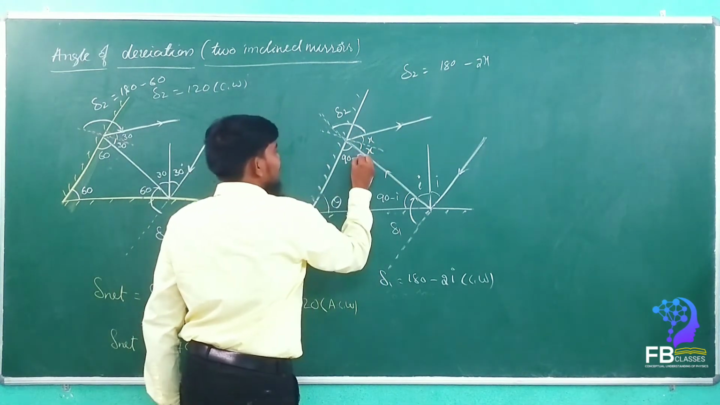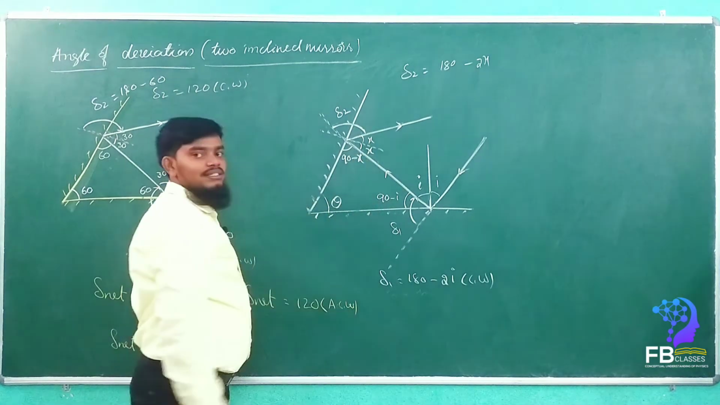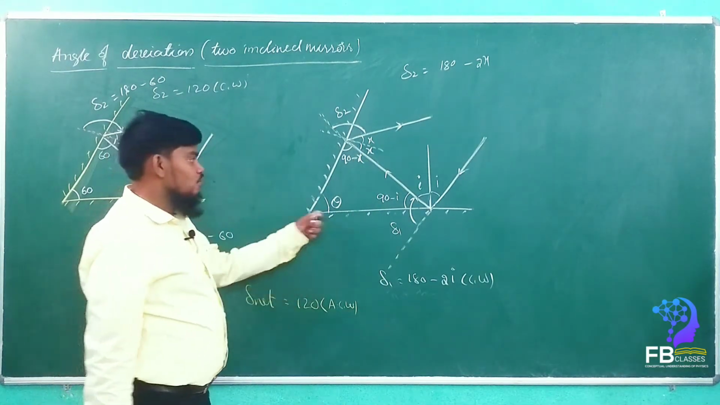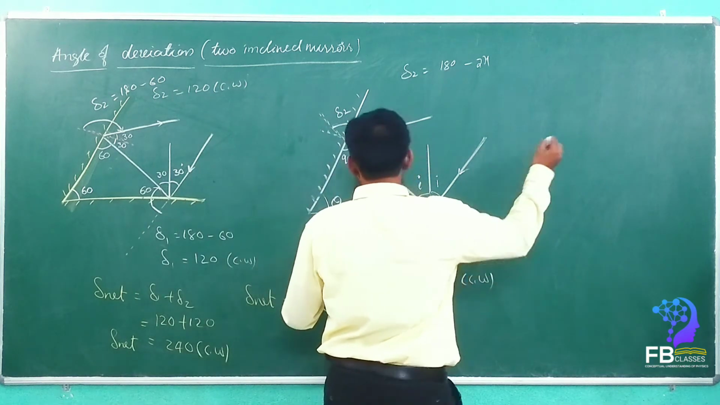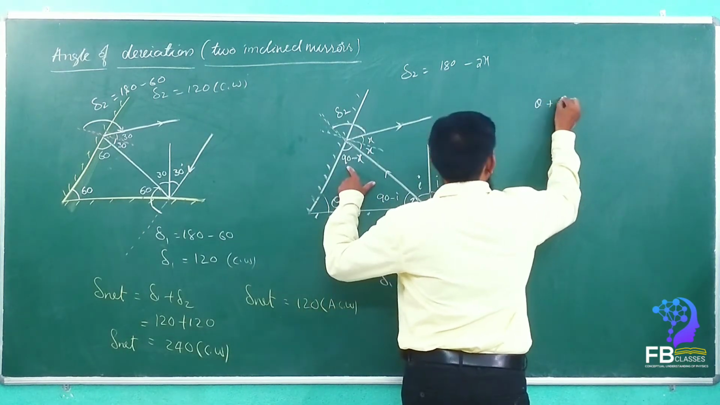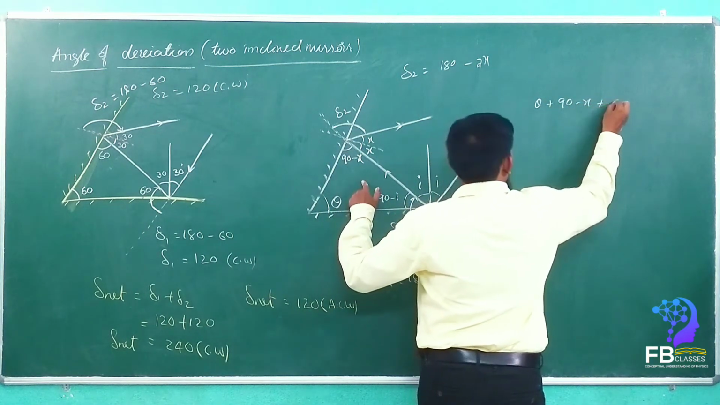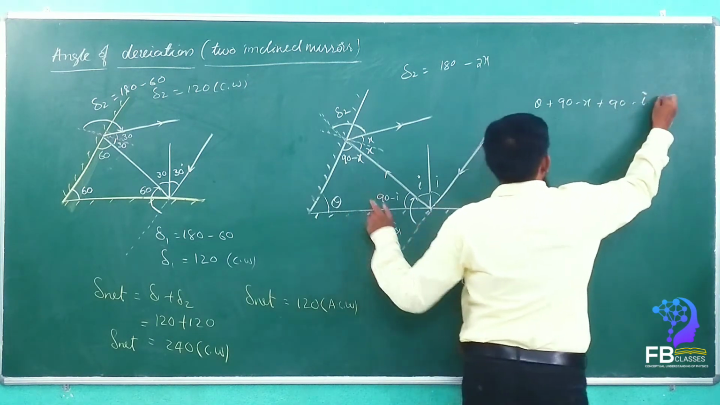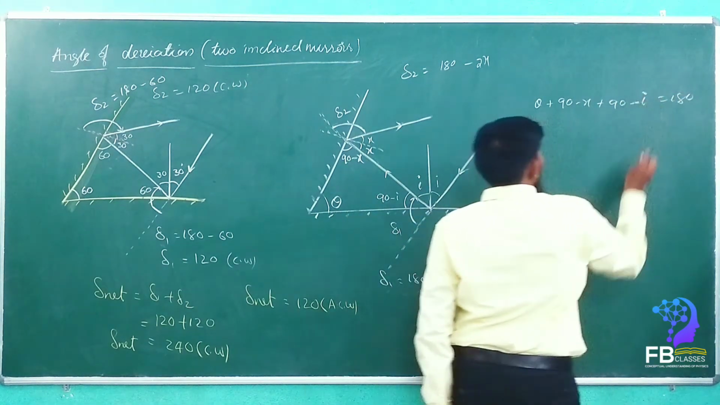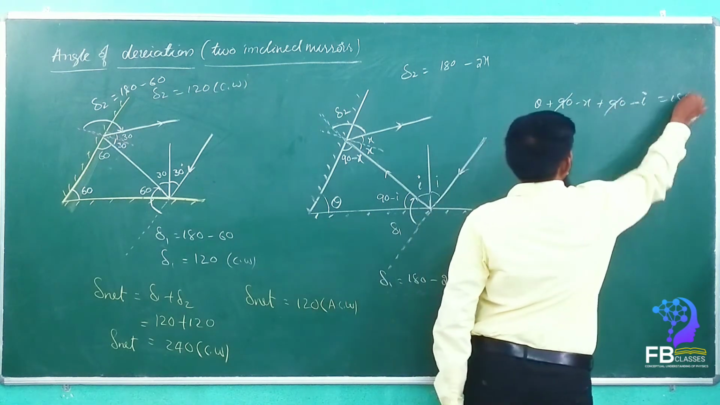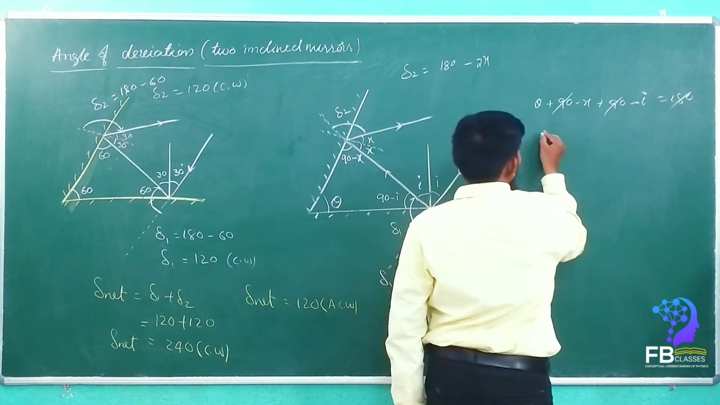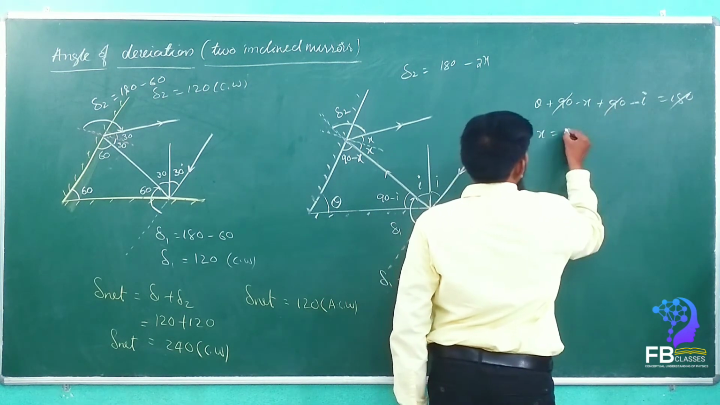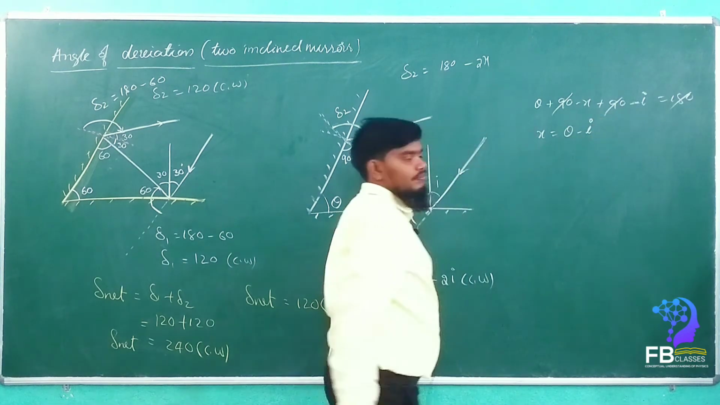The x value can be found from the interior angles of a triangle. So how much? See here. Total interior angle: theta plus 90 minus theta plus 90 minus i is equal to 180. Got it? So 90, 90, 180. So 180 gets cancelled. How much, my dears? x is equal to theta minus i.